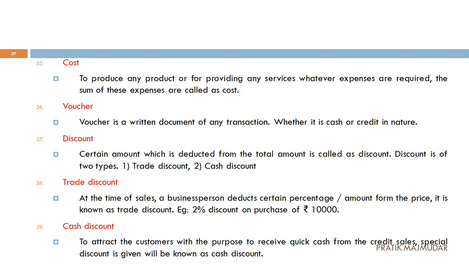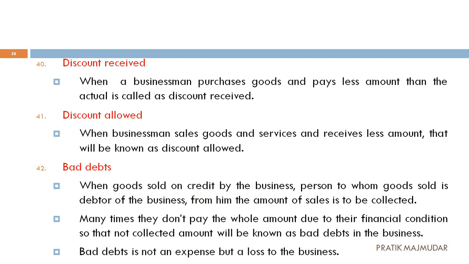Okay, understand this too. Next one, that is discount received. Now, when we purchase some goods and pay a lesser amount, that is called discount received. We went to the shop, we purchased goods of rupees 1,000, we have paid 900 rupees, so ultimately 100 rupees is our discount. And that discount, as we have got it, is called discount received.